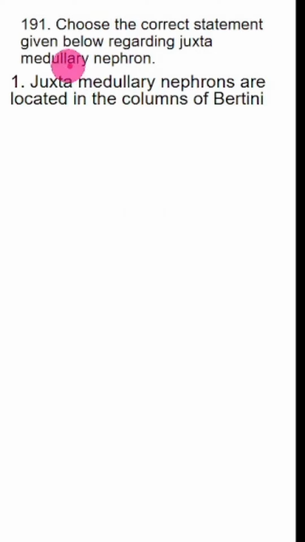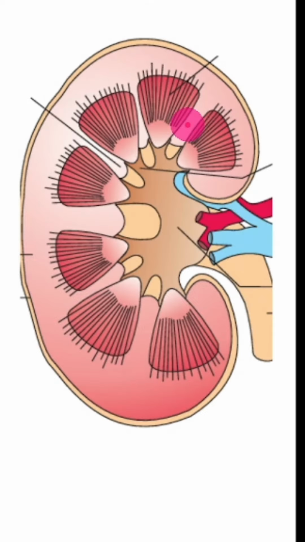Choose the correct statement given below regarding juxtamedullary nephron. Juxtamedullary nephrons are located in the columns of Bertini. This is incorrect. So see, this is the image from NCERT textbook.